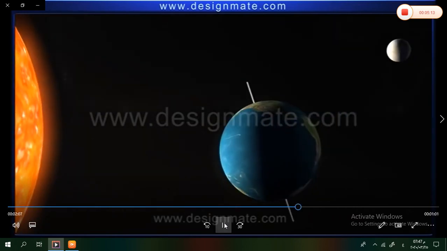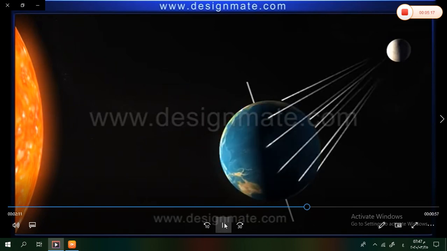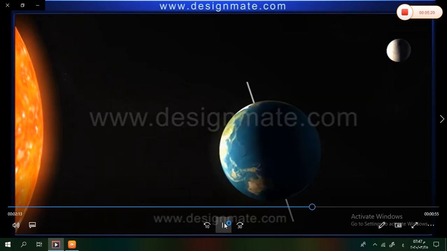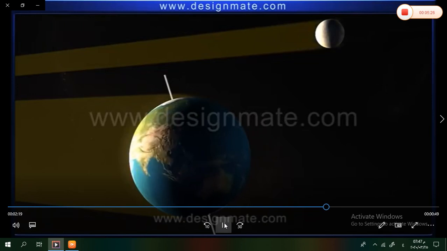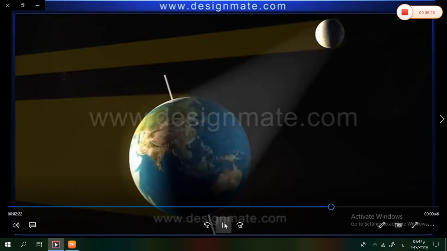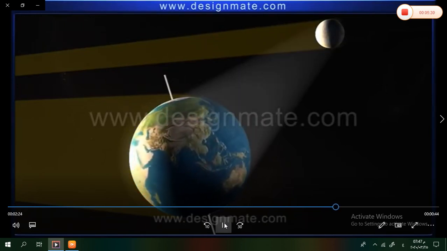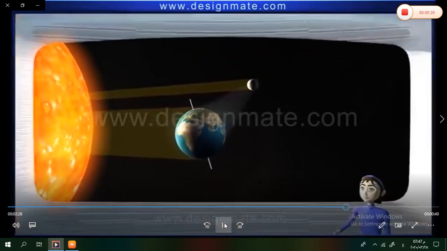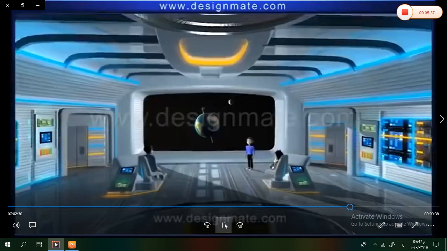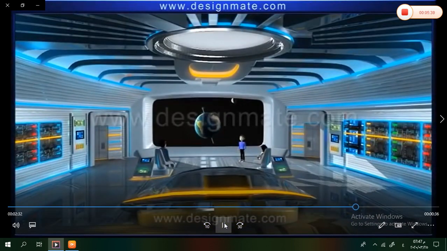However, that part of the Earth which has night time is illuminated by the moon. But the moon does not make its own light. Just as sunlight strikes the surface of the Earth, it does that of the moon as well. The moon reflects this light onto the Earth during night. This explains the day and night cycle. It's time to get back home.